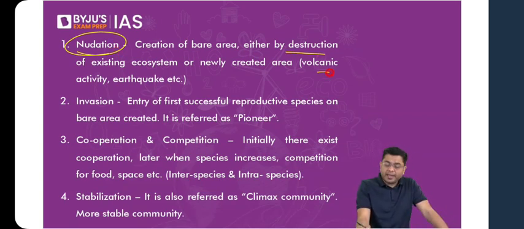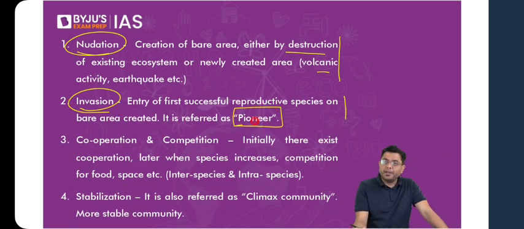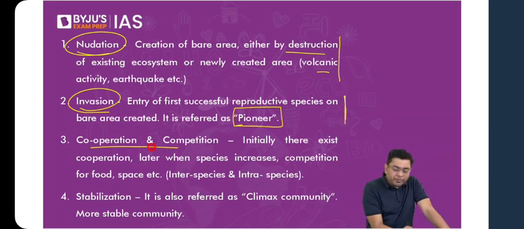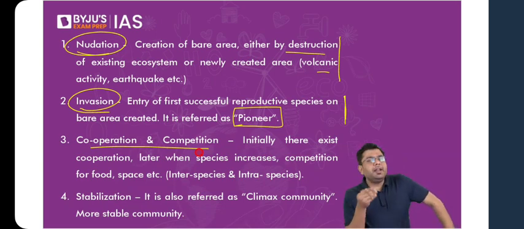Then slowly, the first successful reproductive species will be introduced and you have the invasion. So you will have the pioneer species which come in. Then you have cooperation and competition. Initially, when you don't have so many species and the conditions are also hostile, each of the species directly or indirectly ends up helping each other. And when the numbers start to thrive, that is when competition becomes observable. But initially, it will be cooperation.